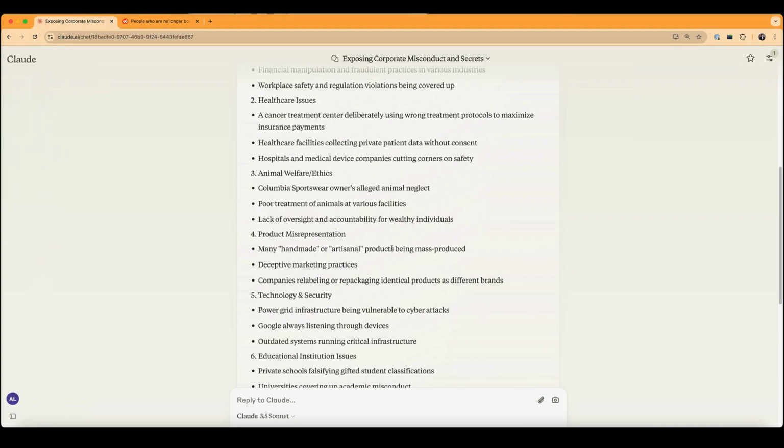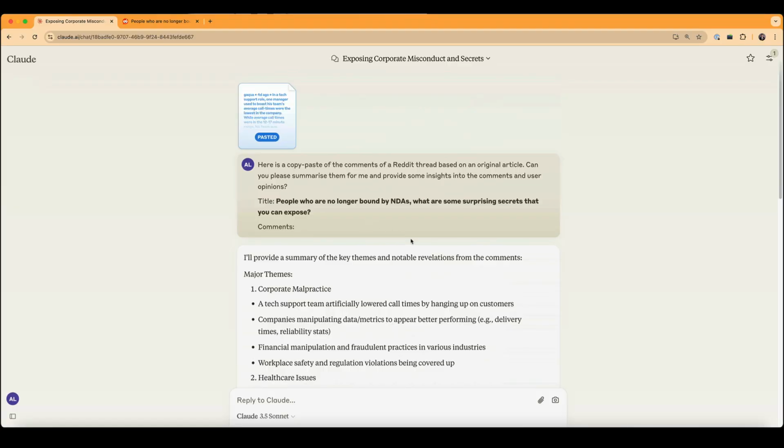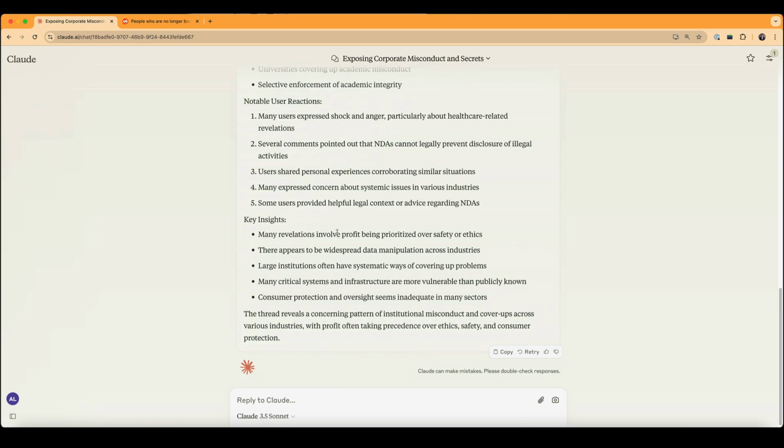So I wanted to give this example because when people think of data analysis, they think of spreadsheets and numbers, but data analysis also includes content analysis. And one thing AI excels at is parsing human language and people's writing and turning that into useful information that we can then use for other purposes.